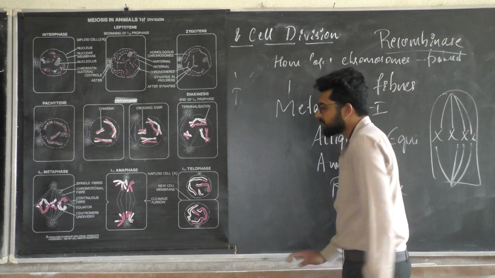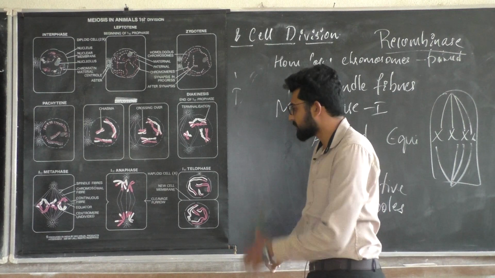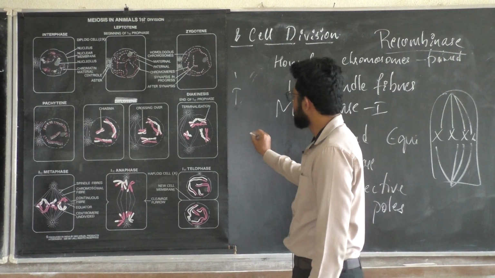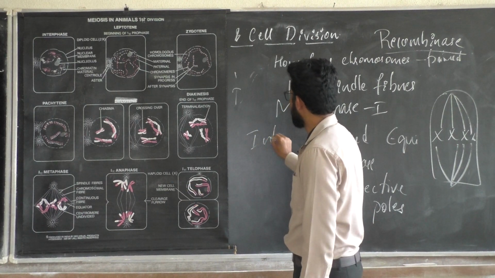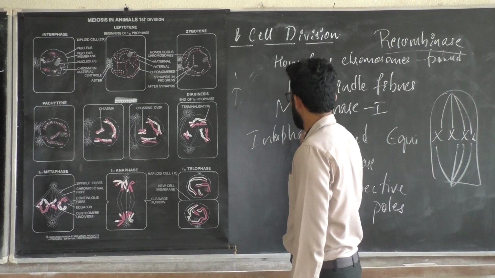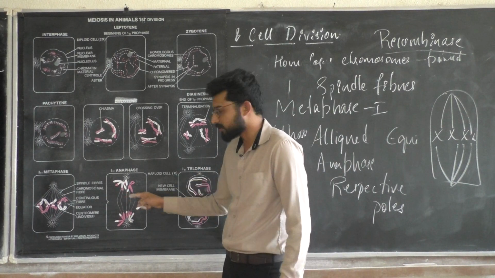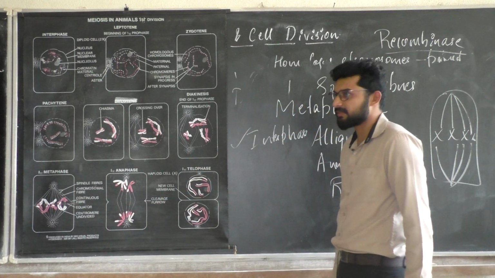This is the state of first telophase, and next it is followed by interphase. Here the cytoplasmic material is also divided, so cytokinesis is over. Then we are entering the interphase.